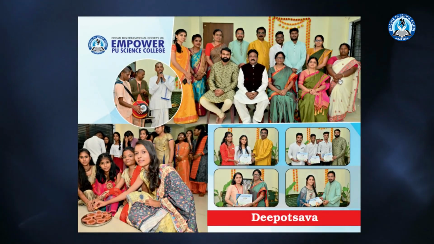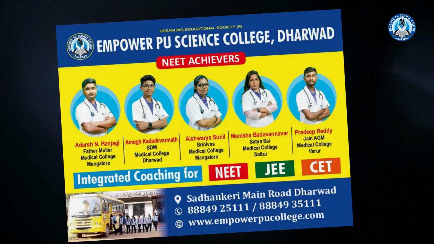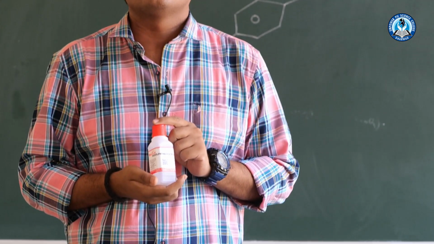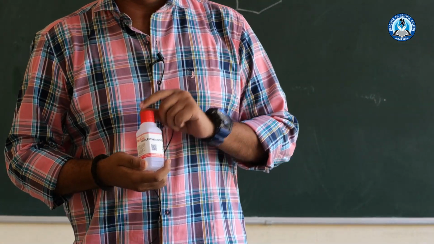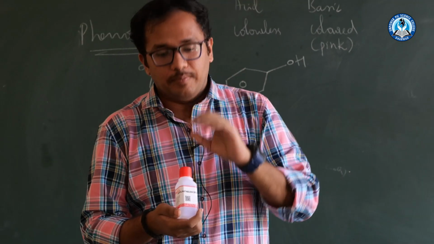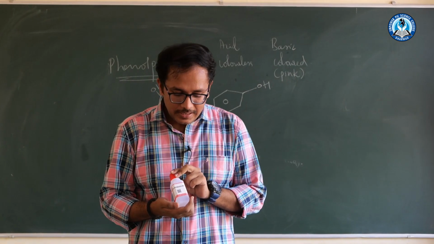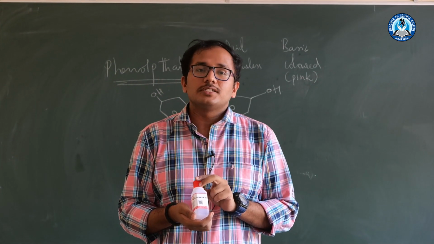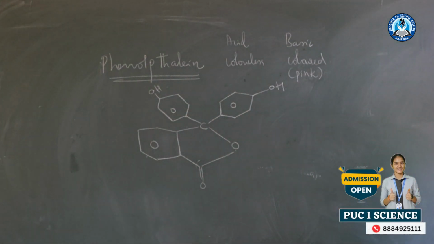Come on, let's add phenolphthalein. So this is my phenolphthalein indicator. As I have told, it is a base indicator which indicates the basic medium, and it will give pink color in basic medium. The structure of phenolphthalein I have written on the board. So let us see what happens if I add phenolphthalein to this solution.